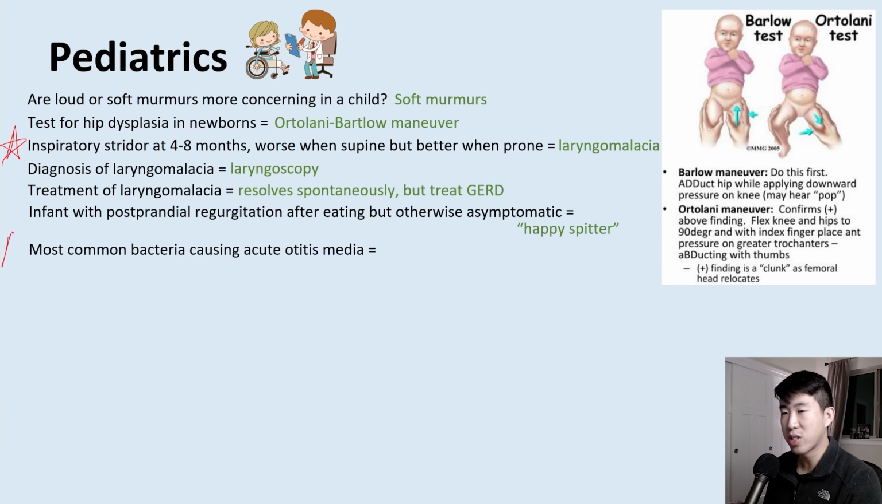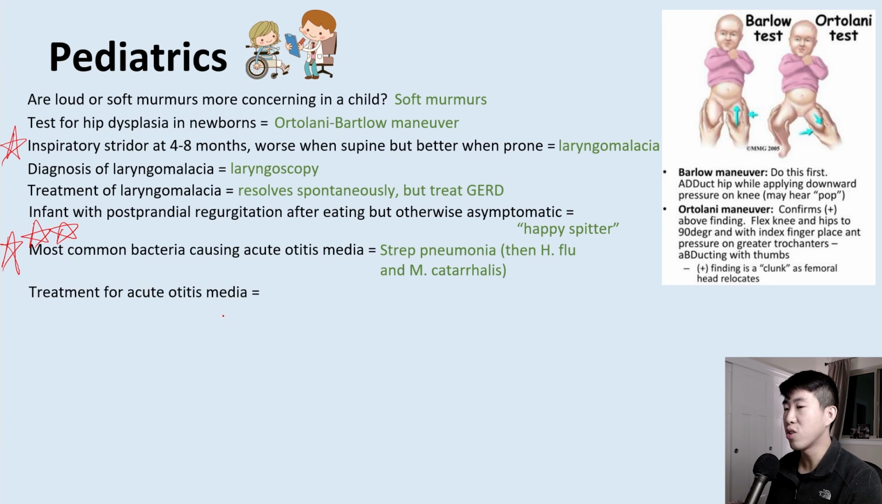It's very, very important to know what the most common bacteria is that causes acute otitis media, because you will definitely be pimped on this, and that's going to be strep pneumo, and the other two common organisms are going to be H. flu and M. catarrhalis. The treatment for acute otitis media is high-dose amoxicillin for 10 days. And so these are very important to know, because so many patients, when they come in the pediatric population, this is going to be one of the most common complaints that you're going to be treating.